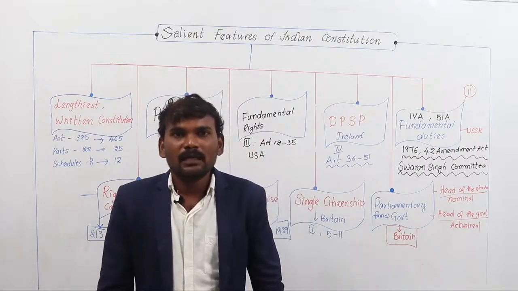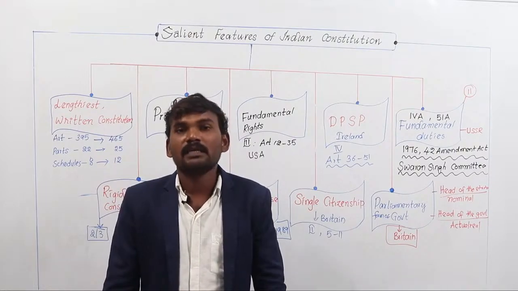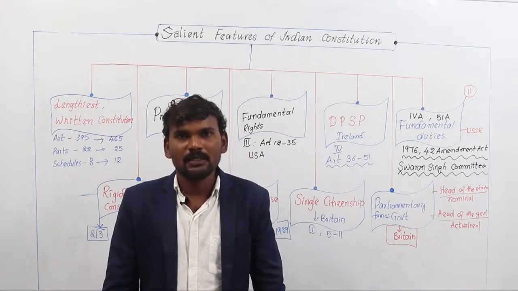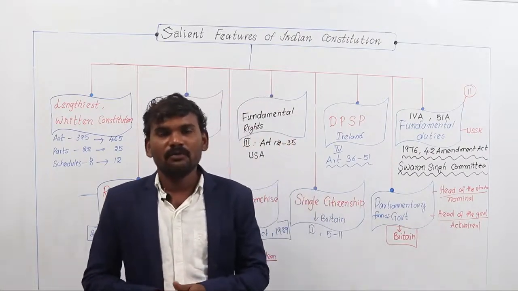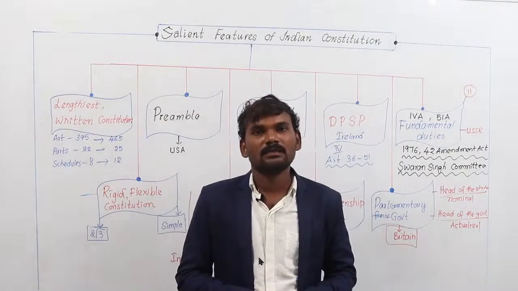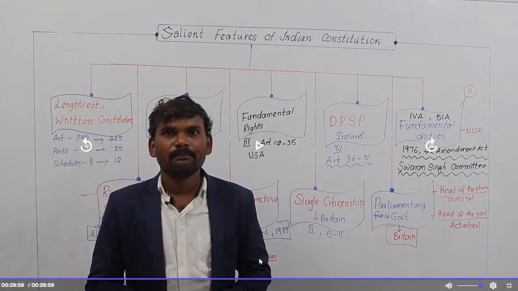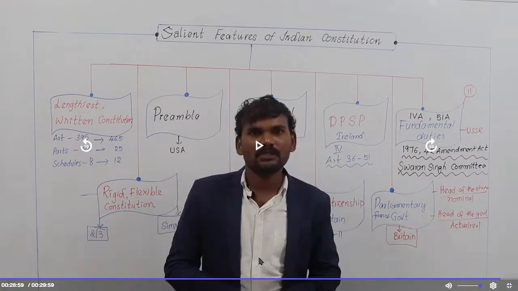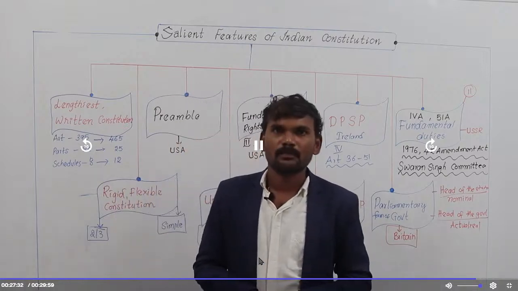And one more thing is, in the Indian Constitution, the powers are distributed between state government and central government with three lists: list 1, list 2, and concurrent list, and residuary powers. So distributing powers between state and central government is a feature of a federal system. Meanwhile, if all the powers are vested in the central government, it is a unitary government. Then what about India? Is India a federal or a unitary state?